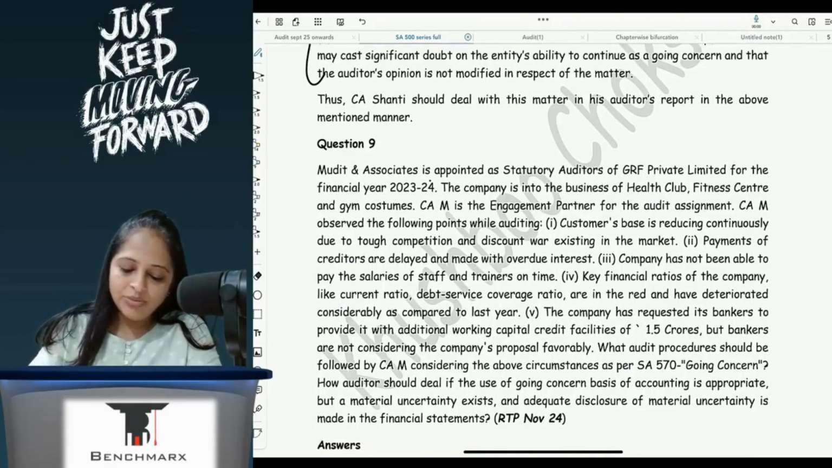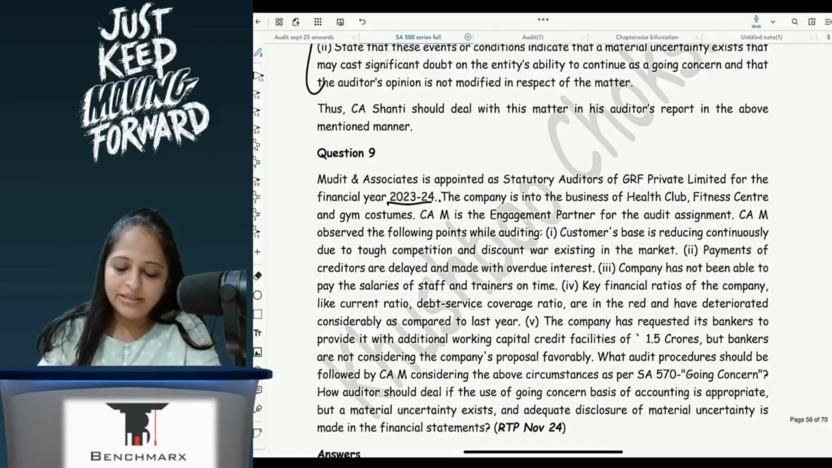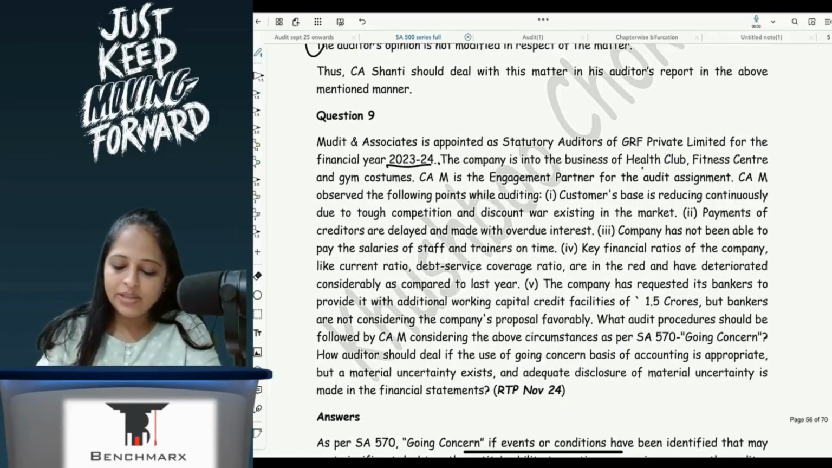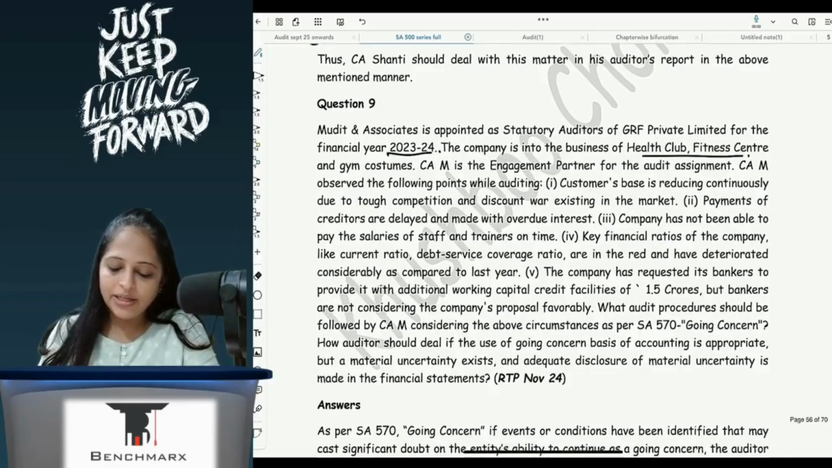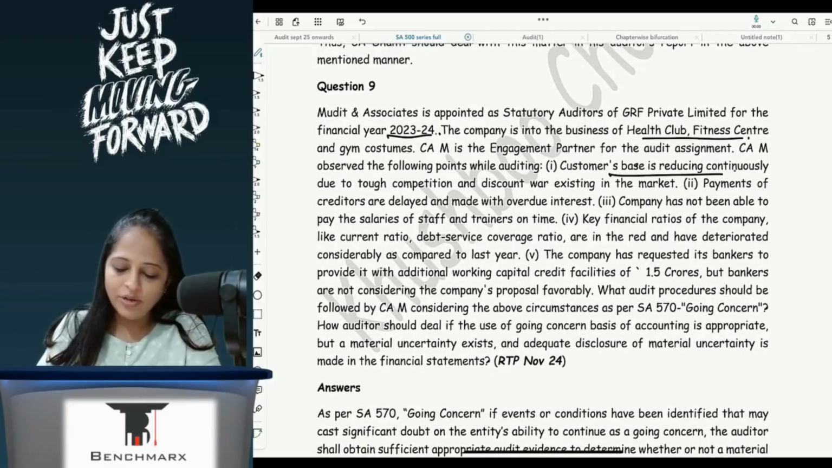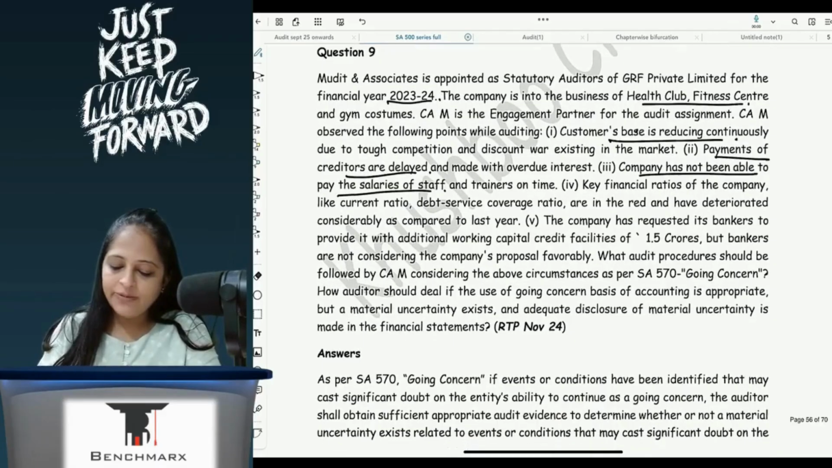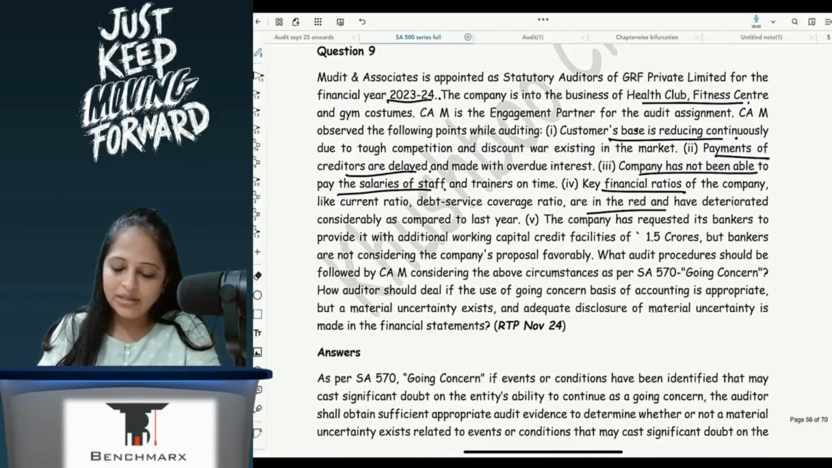Now, Mudit and Associates is appointed as statutory auditor for the financial year 23-24. The company is engaged in health club, fitness center and gym costumes. CAM is the engagement partner. CAM observed the following: customer base is reducing due to tough competition, payment of creditors has been delayed, company has not been able to pay salaries of staff and trainers, key financial ratios are in red and have deteriorated. Company has requested bankers to provide additional working capital of 1.5 CR.